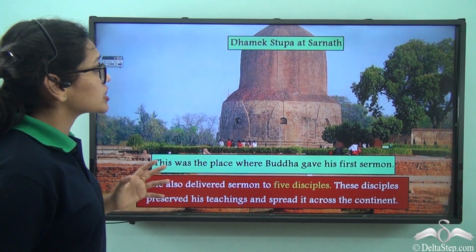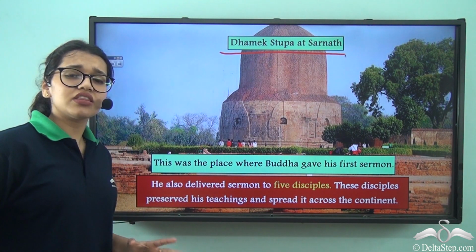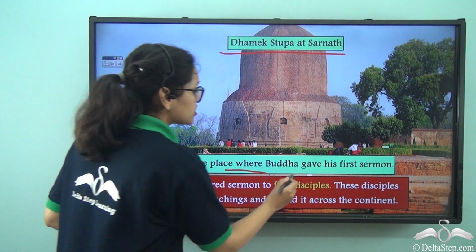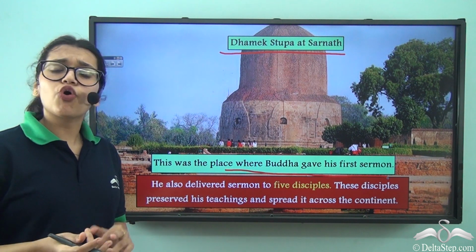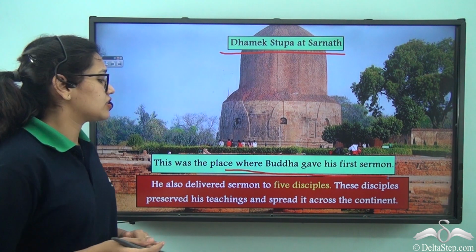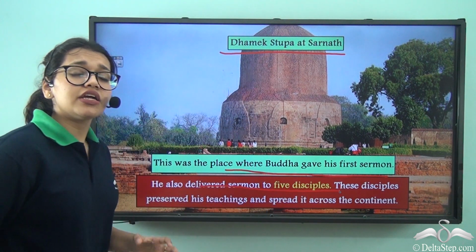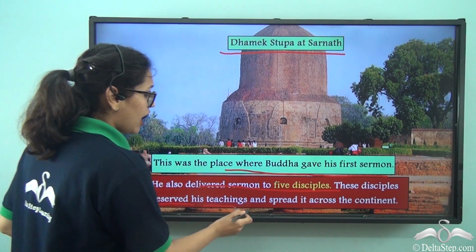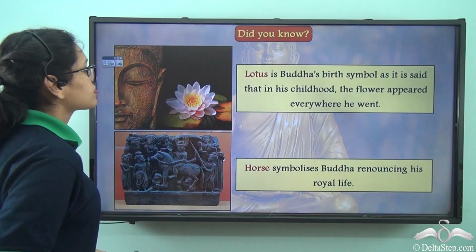So take a look at this picture here. This is in fact the Dhamek stupa which is there at Sarnath in Varanasi. And it is in fact this place where Buddha gave his first sermon. He taught here about the Four Noble Truths and the Eightfold Path, right? And he delivered this sermon to 5 disciples. And it was these students or these disciples who preserved his teachings and spread it all across the continent.